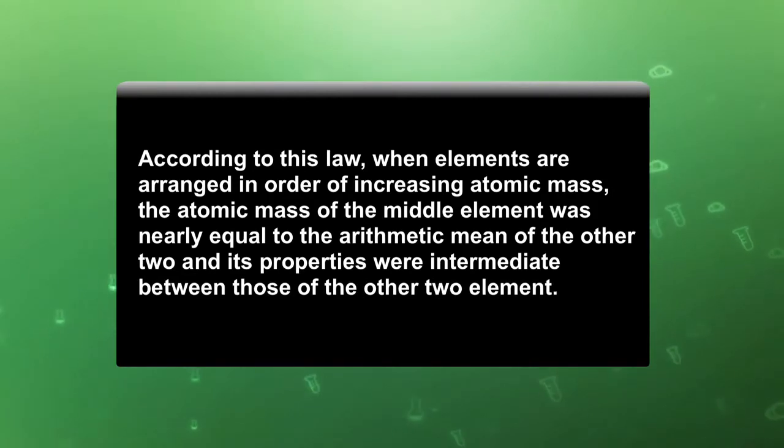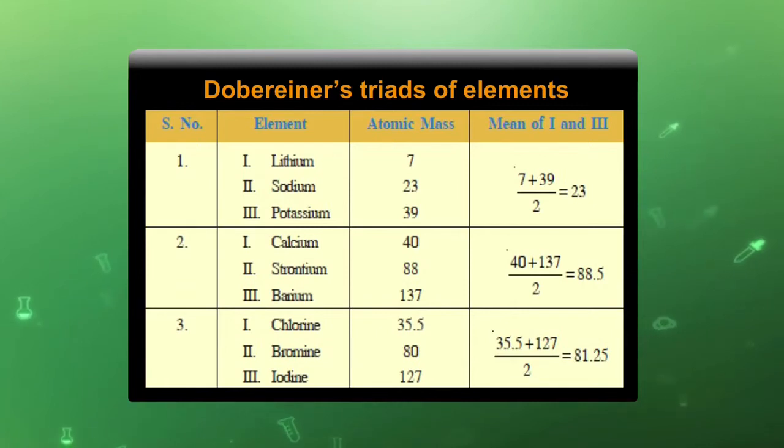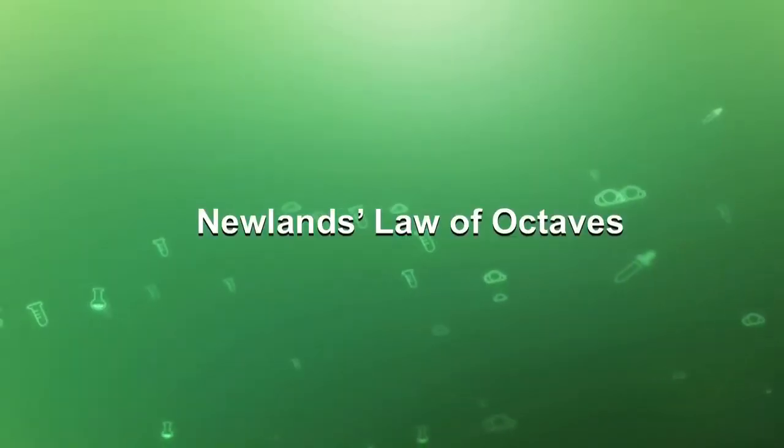This table shows the different triads formed by Döbereiner, which include groups of 3 elements, and it is also indicated here that the atomic mass of the middle element is the arithmetic mean of the other 2 elements. Newlands' law of octaves. This was the second attempt to classify the elements.